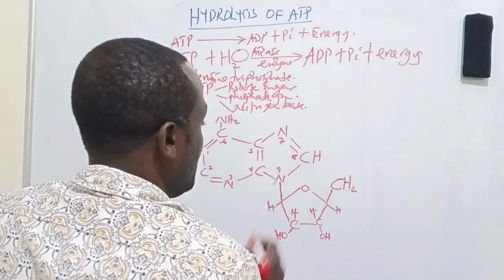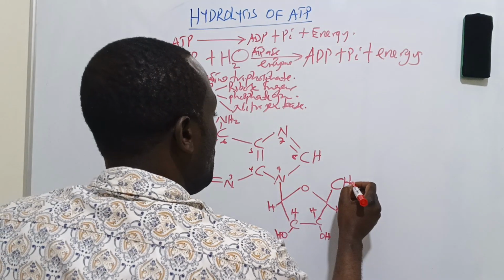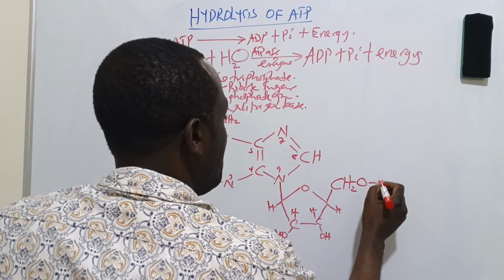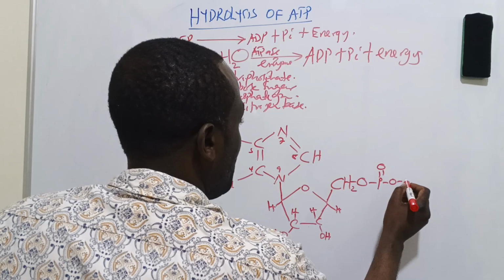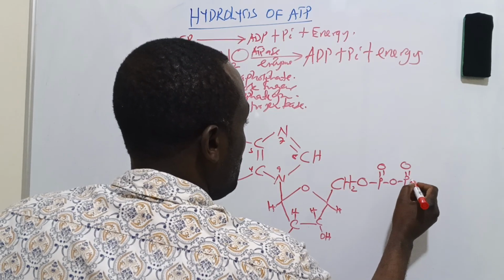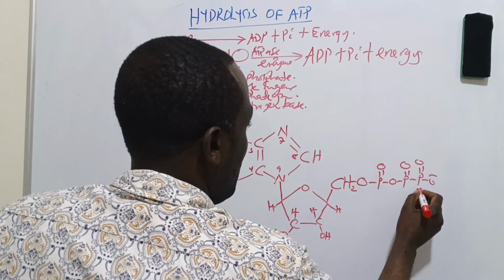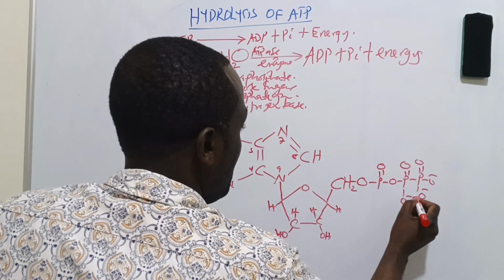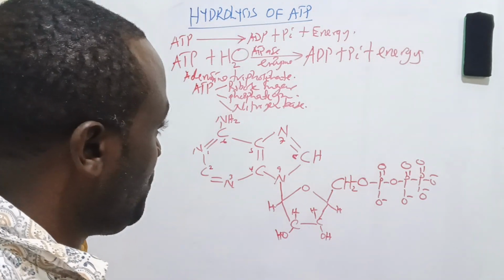At this position we would have an OH group, but now the oxygen is bonded to the phosphate. So this is the first phosphate, then the second phosphate group. Those are the phosphate groups on ATP.